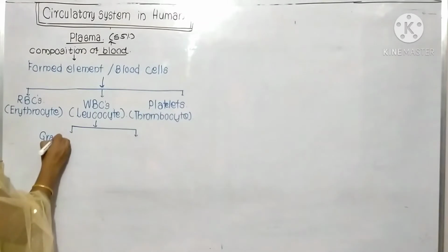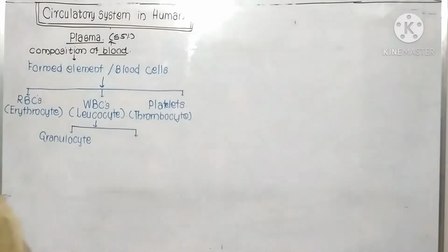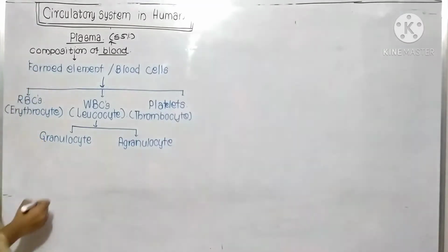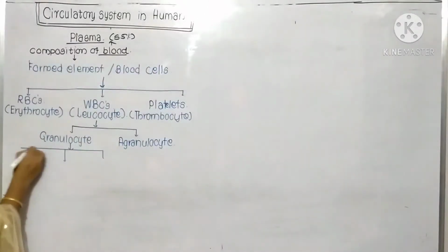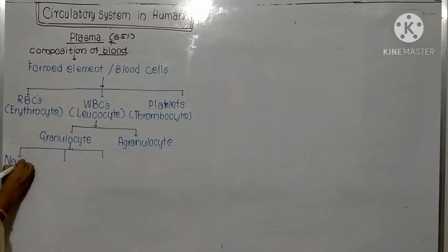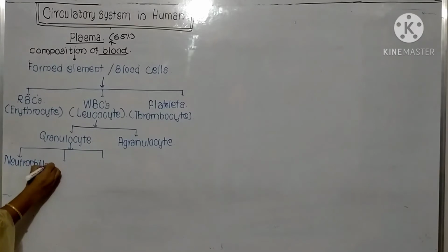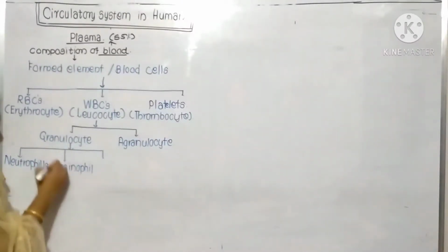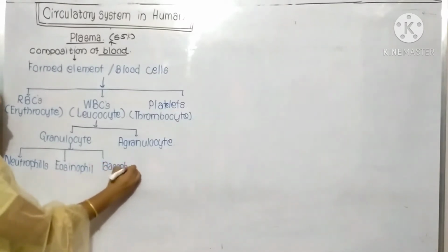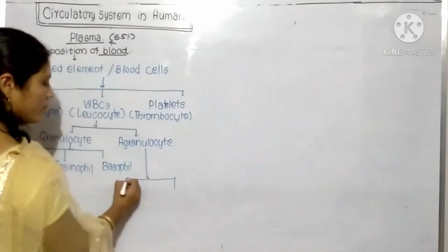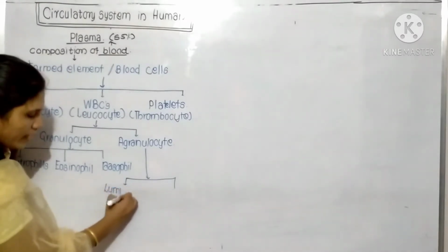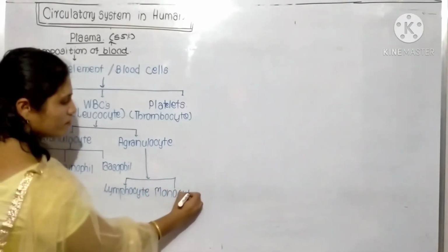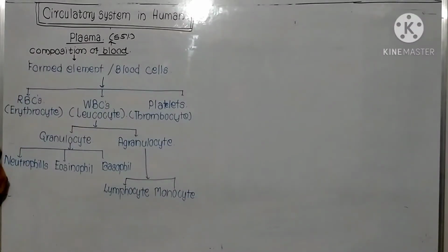One is the granulocyte, and the second is the agranulocyte. The granulocyte again gets divided into three types: the neutrophils, eosinophil, and basophil. And the agranulocyte gets divided into two types: one is the lymphocyte, and the second is the monocyte. So this is the composition of blood cells.